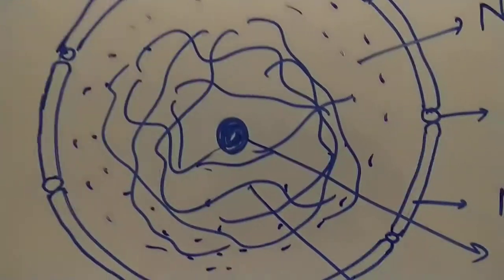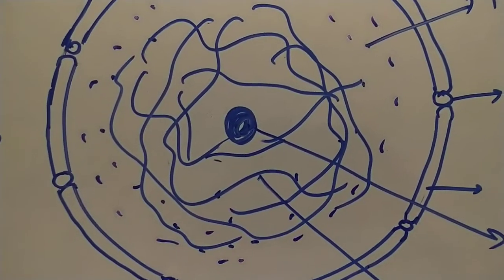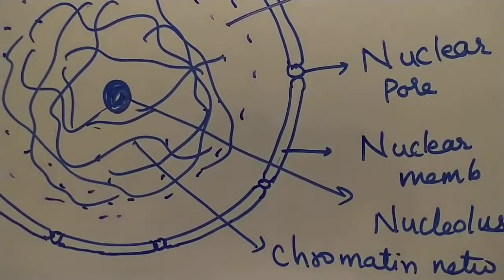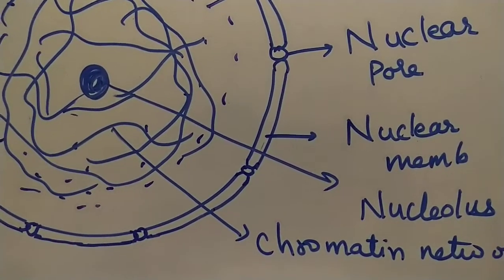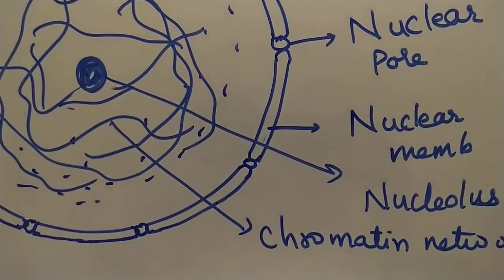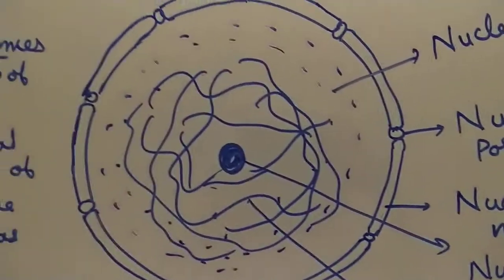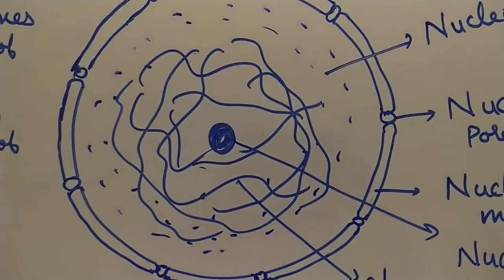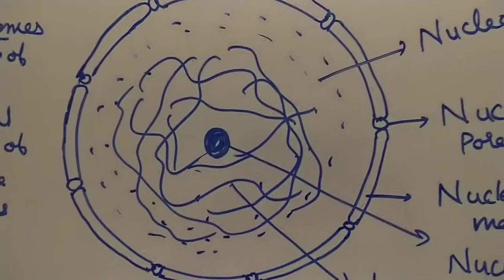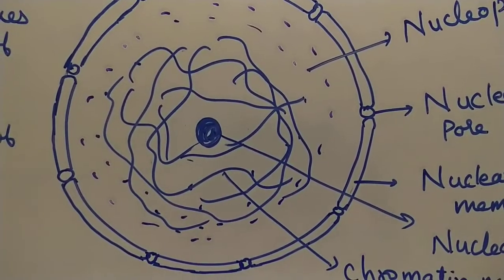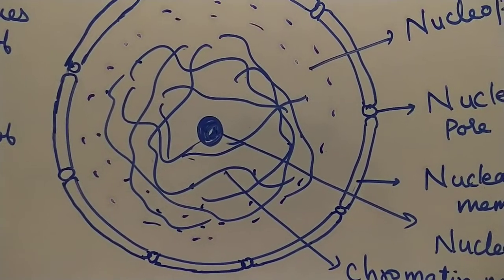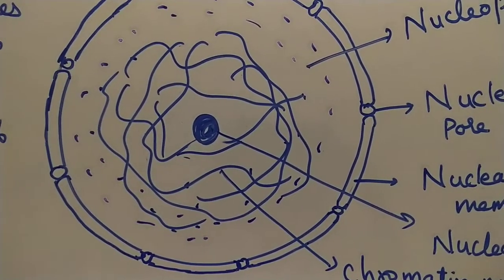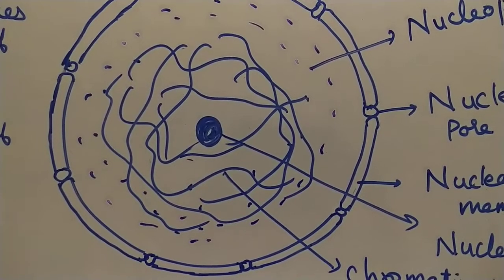Now inside the nucleus you can find a dark circular structure. That dark circular structure is called as nucleolus. So if I go for the structure of nucleus, nucleus has a double layered membrane which is called as nuclear membrane. It is perforated by pores called as nuclear pores. Then inside there is a jelly-like substance called as nucleoplasm. In nucleoplasm you can find thread-like structures which is called as chromatin network.